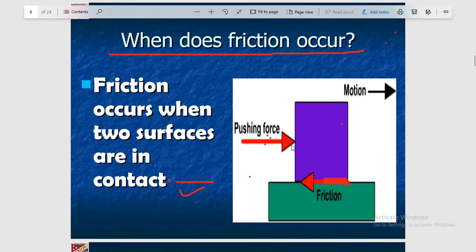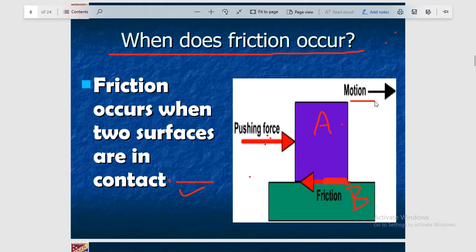Now you can see in this figure there are two objects. Let me give them names. Suppose this one is object A and this one is object B. Object A is ready to slide over the surface of object B if the pushing force is large enough to move object A on the surface of B. You can see here the direction of motion of object A.